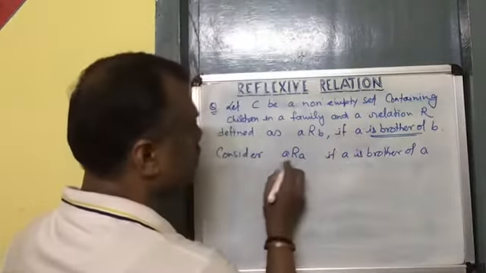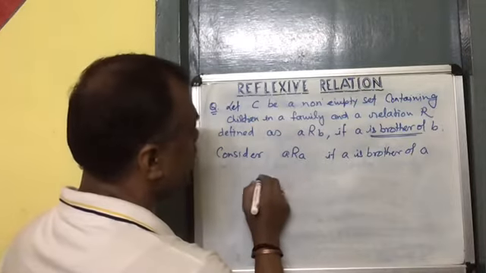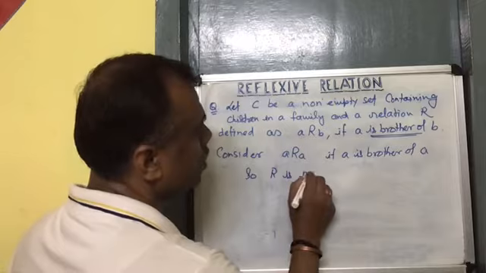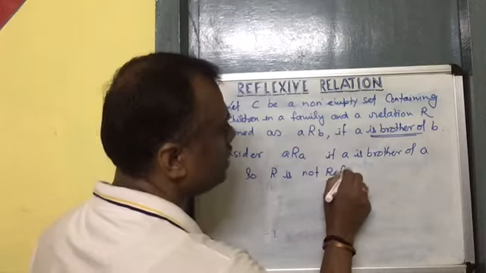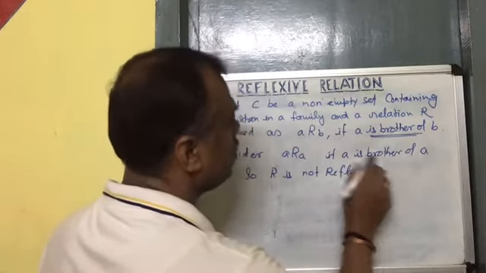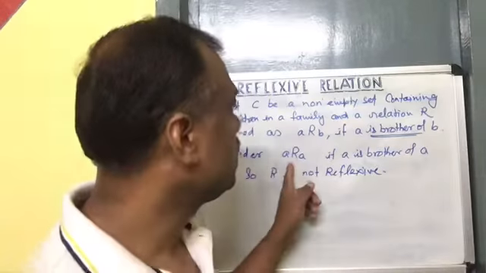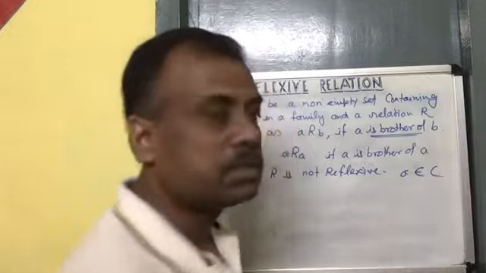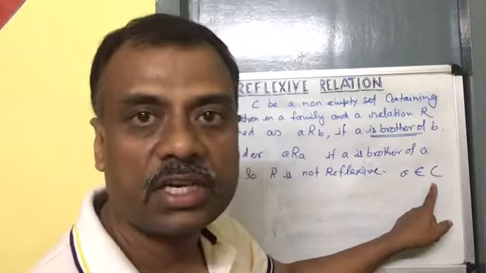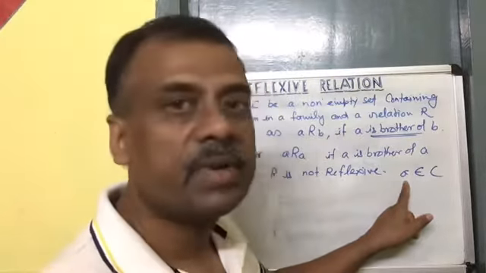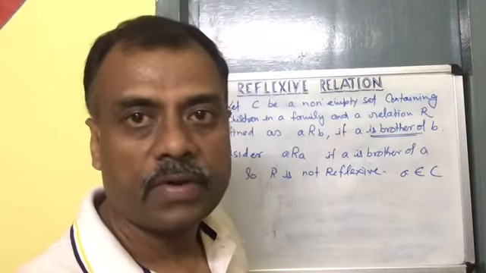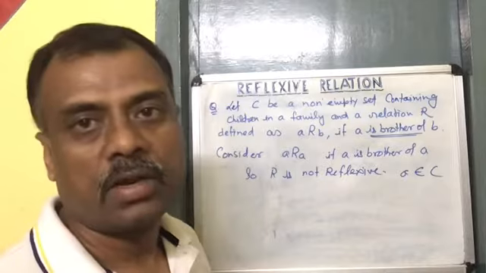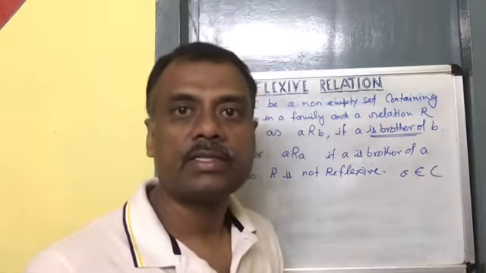So we can say R is not reflexive because the element a of C, which is a set having the children of a family, is not a brother of itself. That's why the given relation is not reflexive. Let us go for another example.